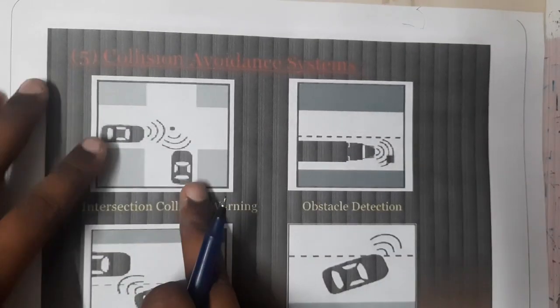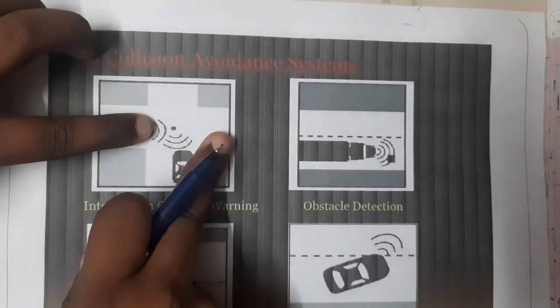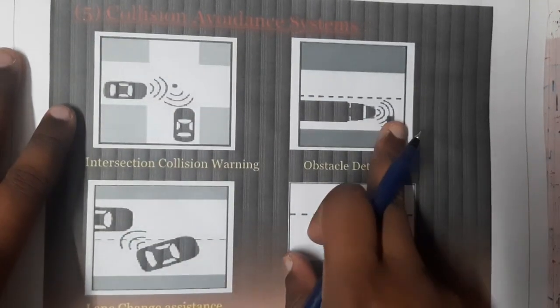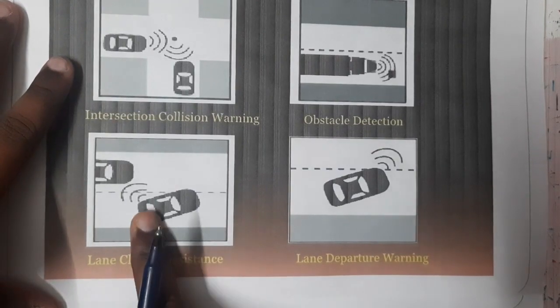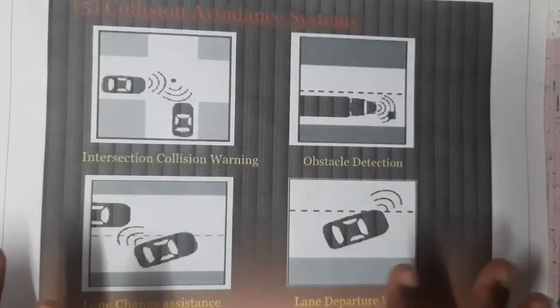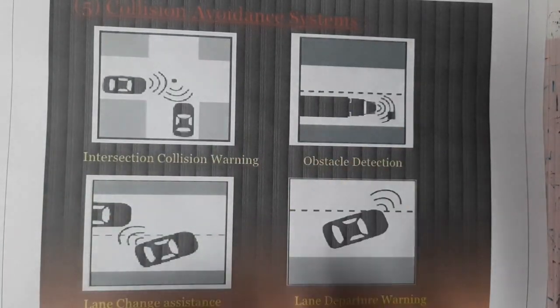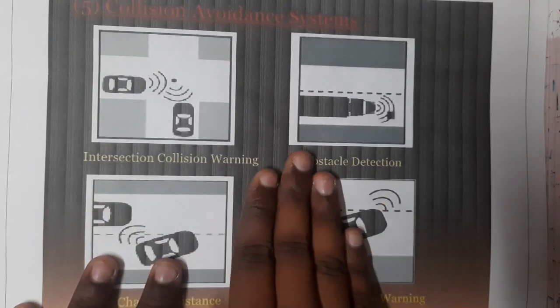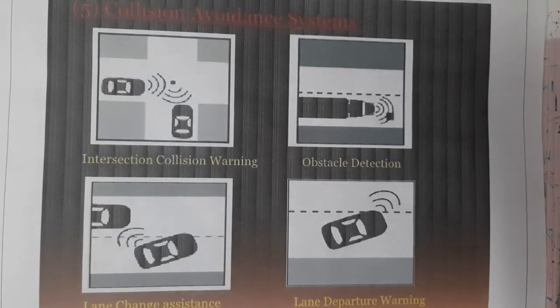Whenever a car comes near it, it will detect it and avoid it, right? At intersections it will give warnings, it will notice obstacles, and it will notice lanes also. So this is not complete automation. Here it is just a collision avoidance system. If you are wantonly going and hitting something, it will just avoid you. That is nothing but the collision avoidance system, guys.